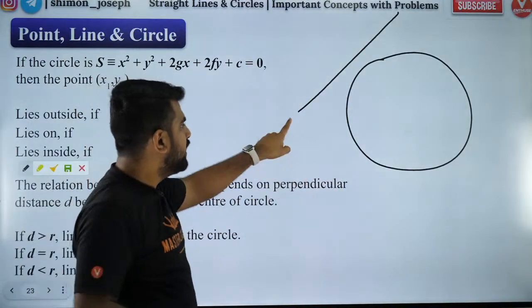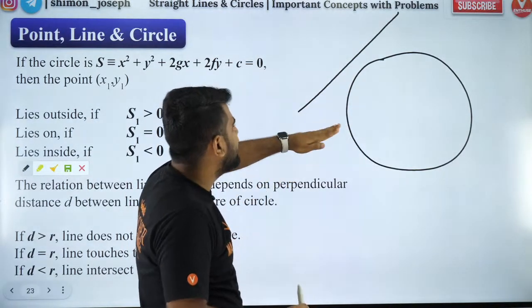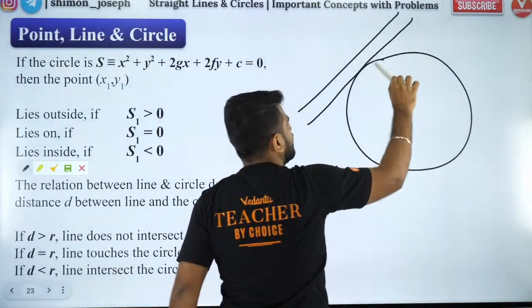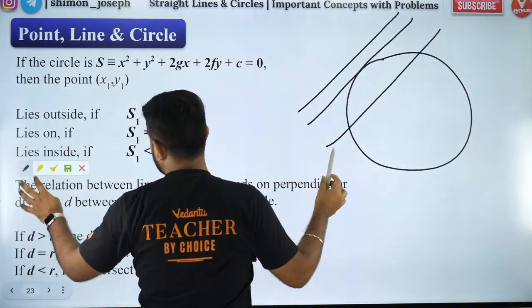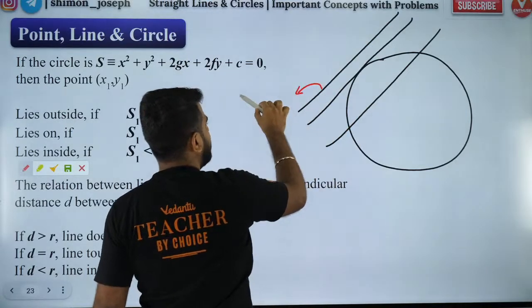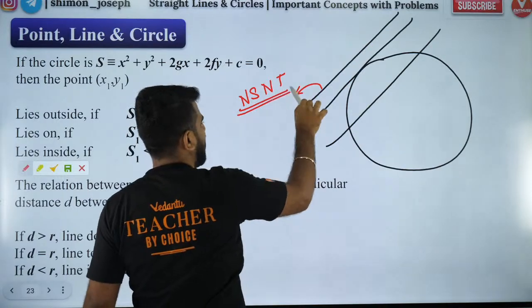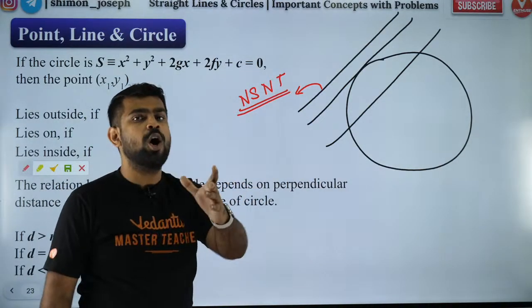The first manner is that the line neither touches nor cuts the circle. It is somewhere outside. The second manner is the line touches the circle. The third manner is the line cuts the circle. They all have names of their own. The first line is neither a secant nor a tangent, which is what I call NSNT.